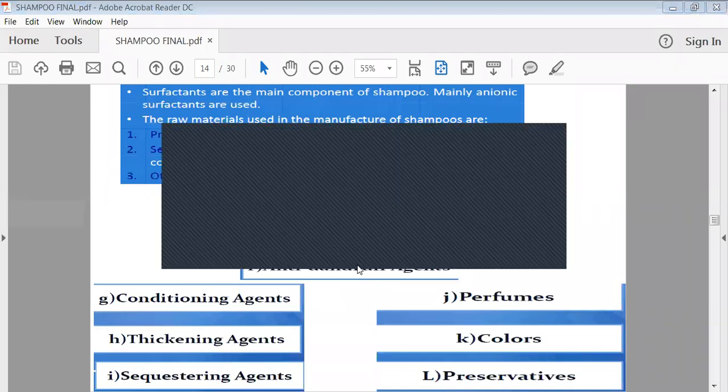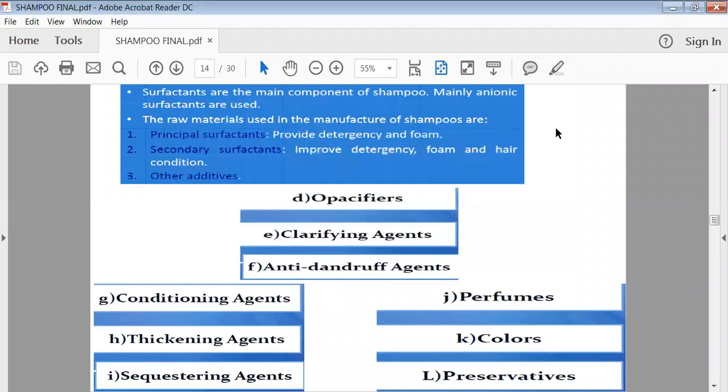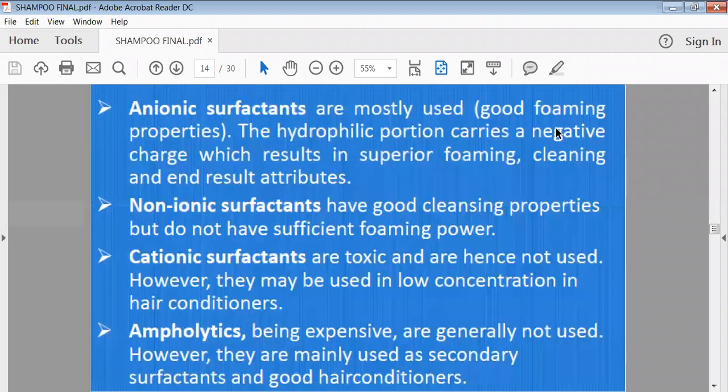Coloring agents we add to give a good color to your shampoo or to make it attractive. Then we have to add a preservative. Sometimes your shampoo may get microbial attack, or to increase the stability of your shampoo we have to add preservatives. So these are the roles of various kinds of agents in your shampoo.